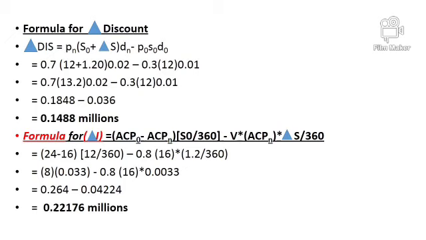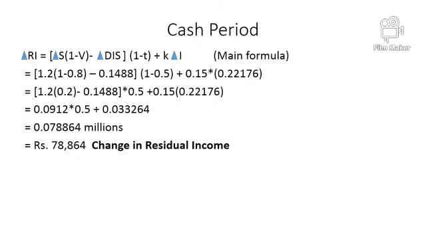Now we have the change in discount figure and the change in investment figure. We'll put them into the final residual income formula, and then we'll find out whether this cash discount is giving any benefit to the company or not. This is the change in residual income.